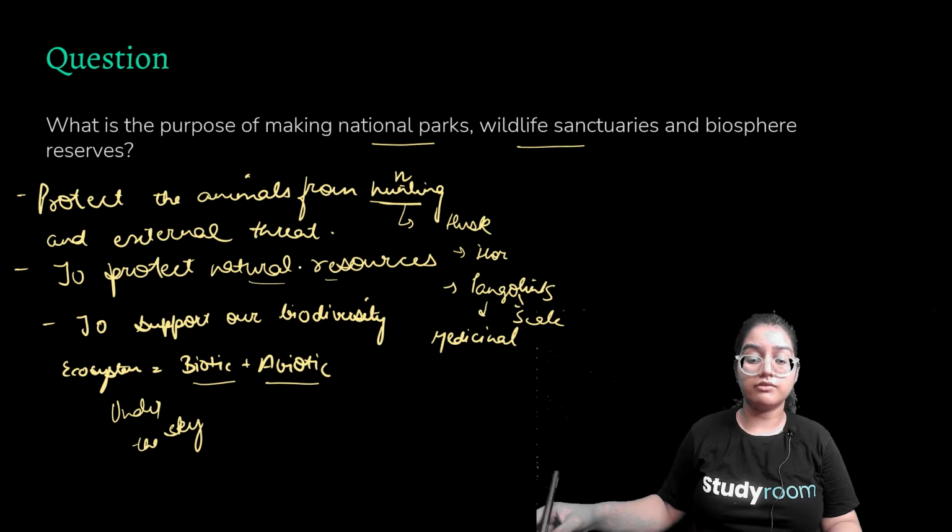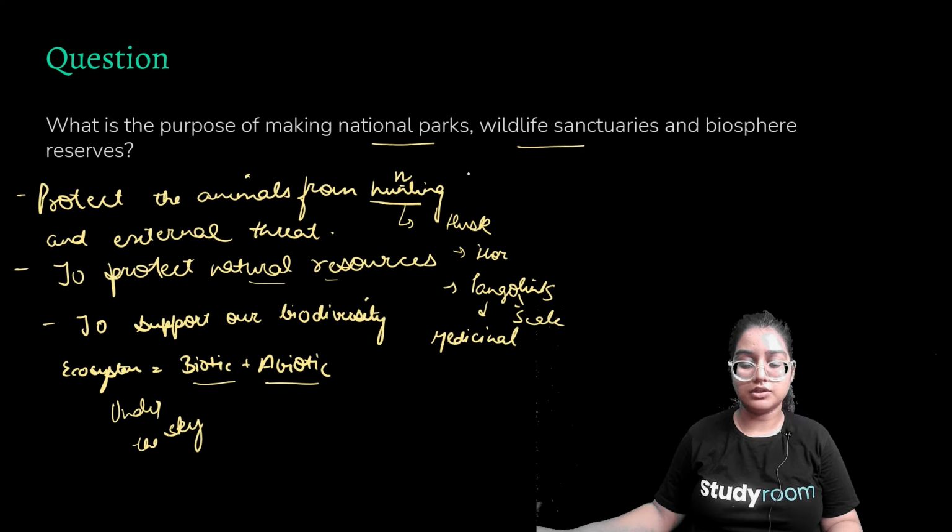Natural resources give us services, ecosystem services. To protect these natural resources, we have to protect these things. We have to be more responsive and protect our animals by building national parks, wildlife sanctuaries, and biosphere reserves, and to support our biodiversity. So an ecosystem is made up of biotic and abiotic factors.